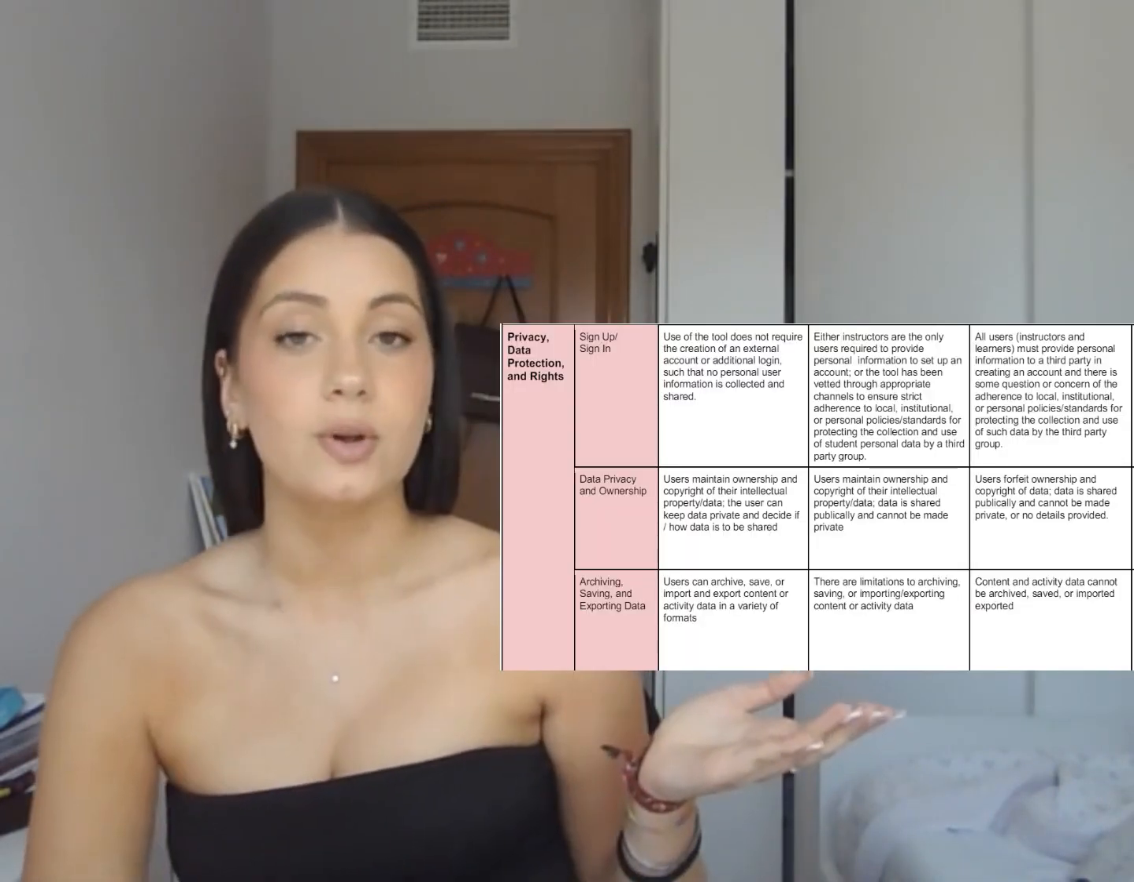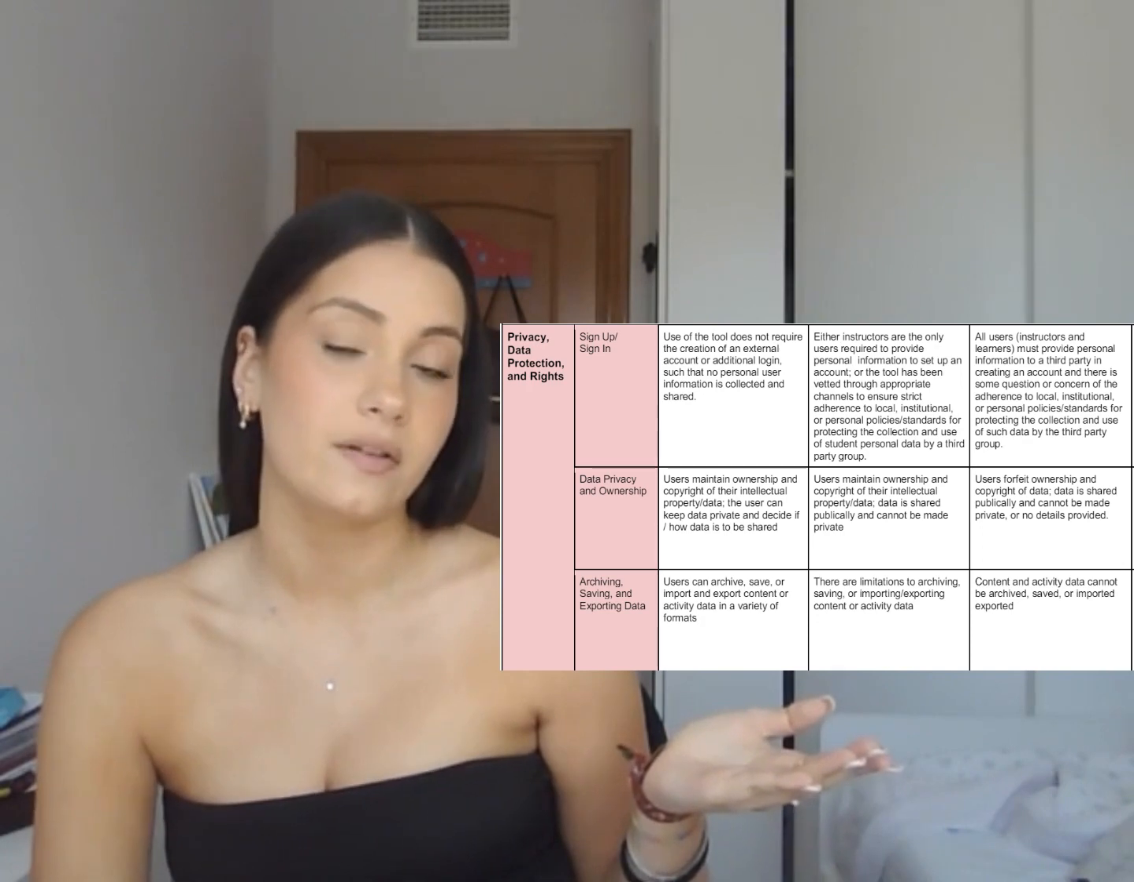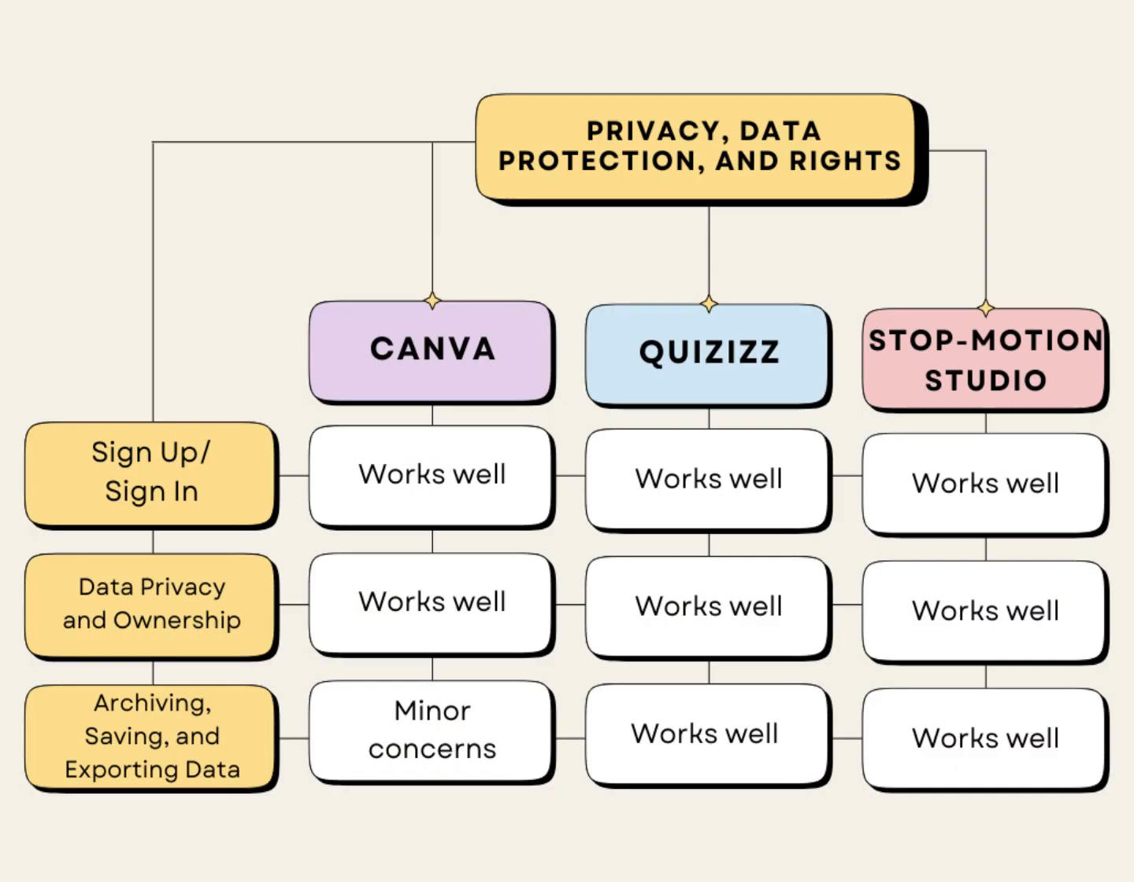To continue, I'm talking about the assessment of the tools I have used. I have followed the rubric for e-learning tool evaluation. In this table, you can see the parts I have evaluated. Using it, I realized that all aspects about privacy, data protection, and rights work well on the three tools I have selected, that are quizzes, Canva, and stop motion creation.